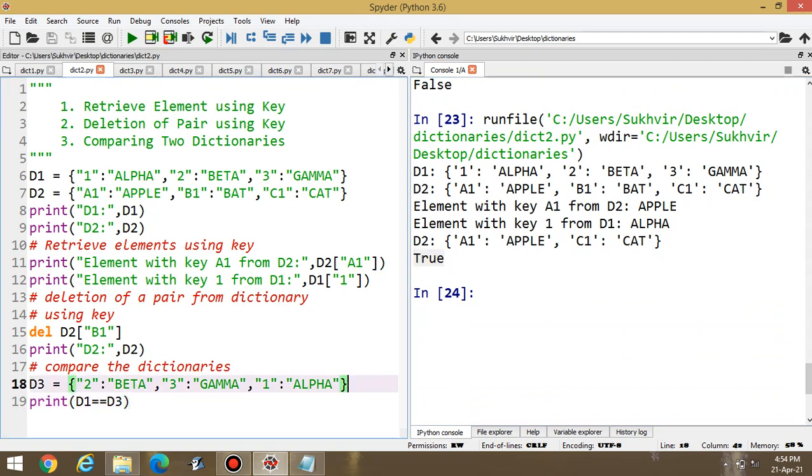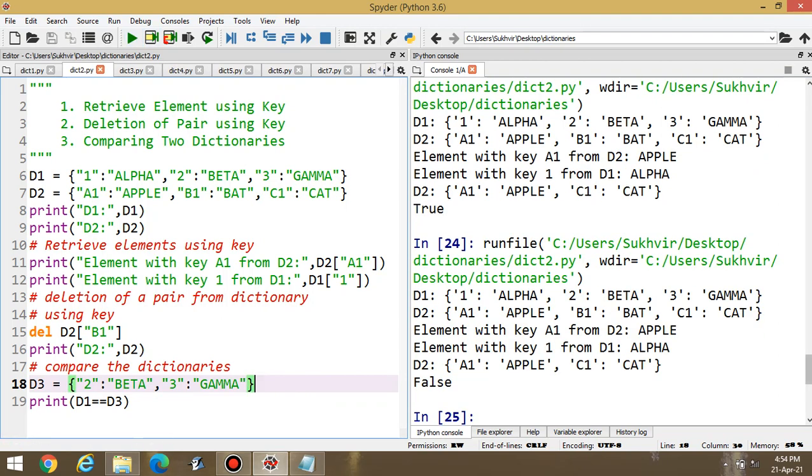Now what is the meaning of this? It means by the change in position, the dictionary content will remain as it is. There is no change in comparison of values. It means it only targets the key and its value. Means pair is important. Suppose I am missing some pair. Suppose I am deleting this value. Only two values are there. Now compare the items.